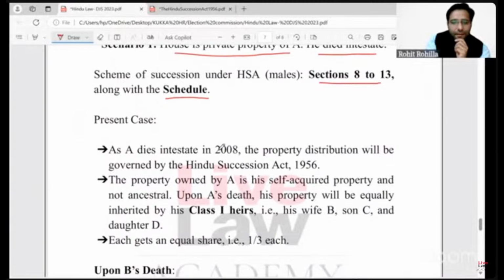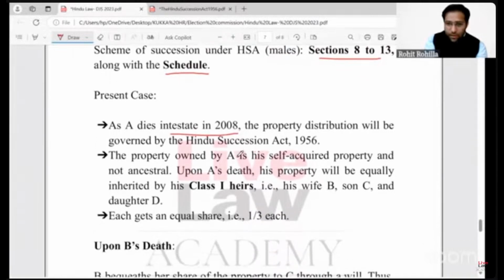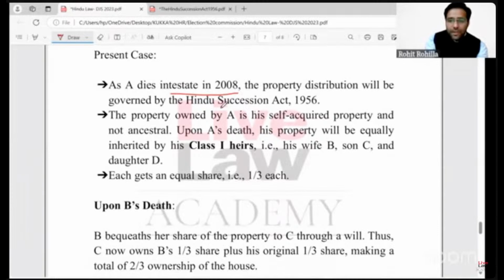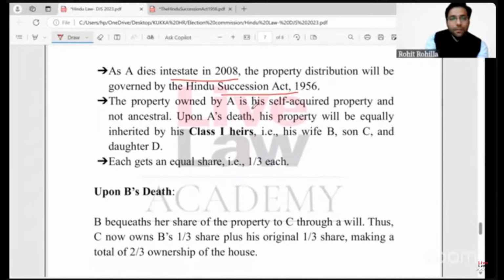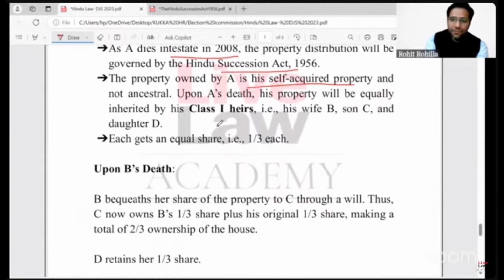schedule 1, when A died intestate in 2008, right? The property needs to be succeeded through the 1956 Act clearly, right? The property that he owned was self-acquired, not ancestral. And when he died, he had class 1 heirs present.